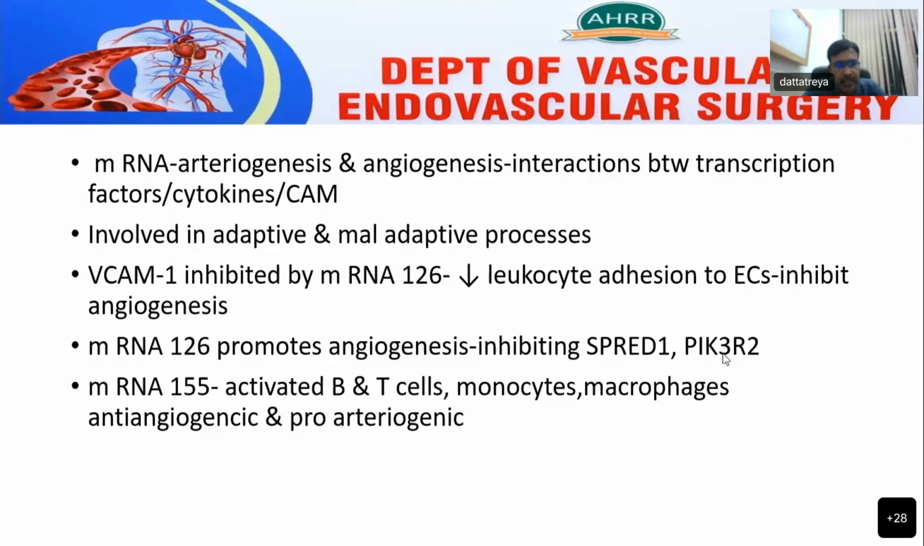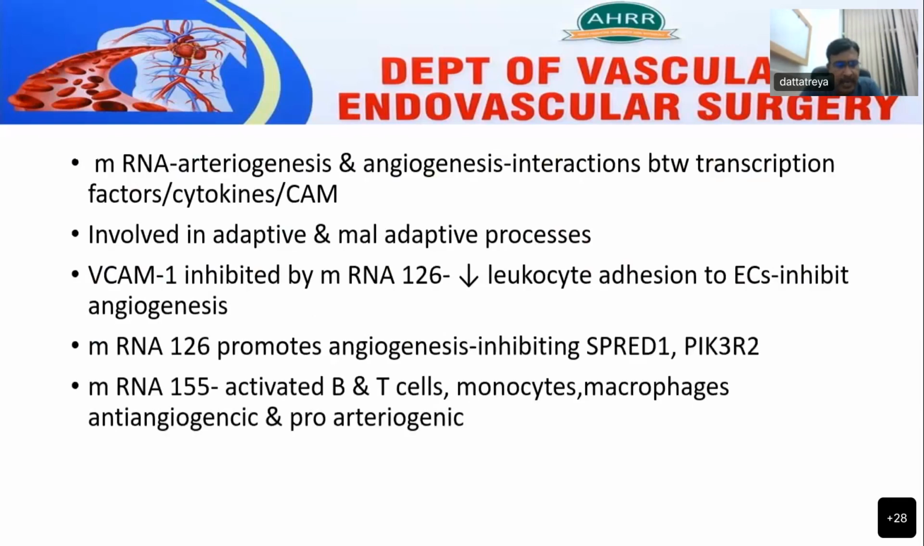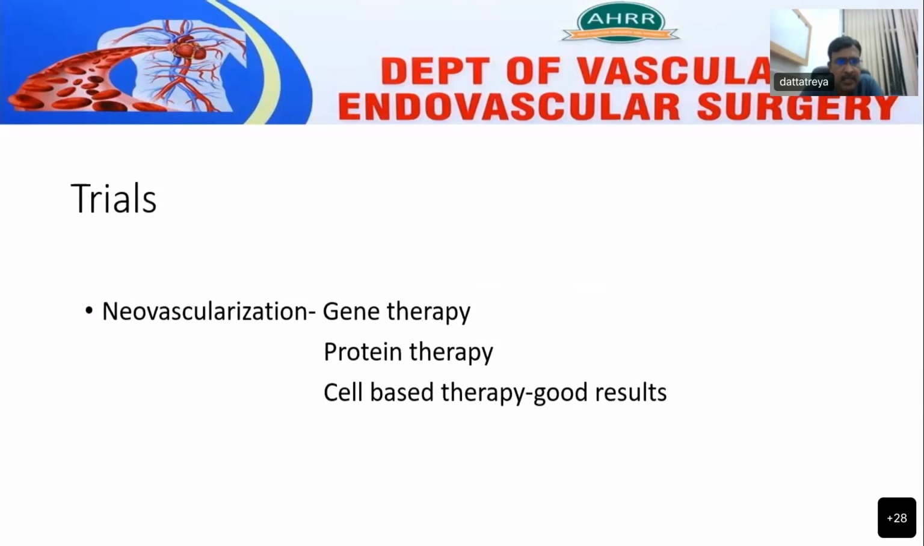MicroRNA 126 promotes angiogenesis by inhibiting SPRED1 and PIK3R2. MicroRNA 155 causes activation of T cells, B cells, monocytes and macrophages, which are helping in anti-angiogenic and pro-arteriogenic effects. There are various trials for peripheral gene therapy, protein therapy, and cell-based therapy in view of non-reconstructible disease or advanced peripheral arterial disease for the stimulation of neovascularization.